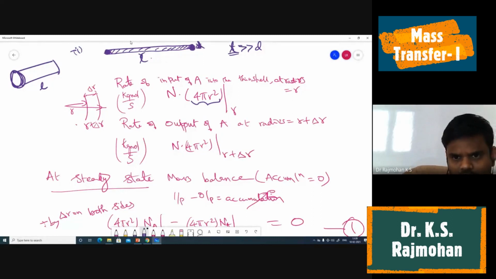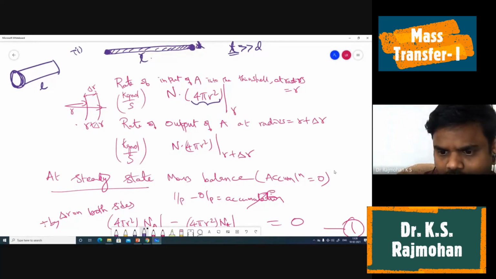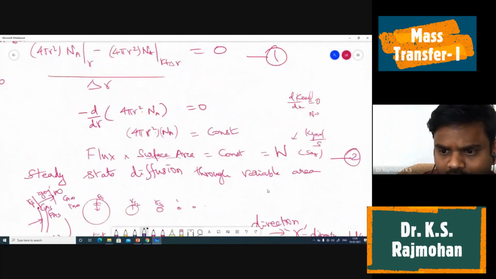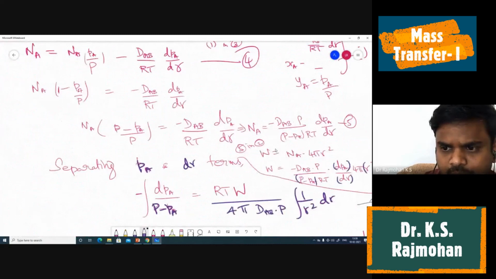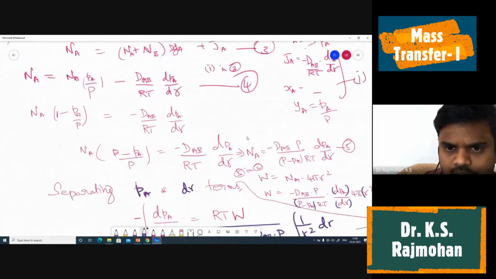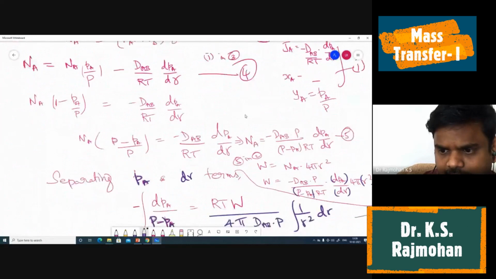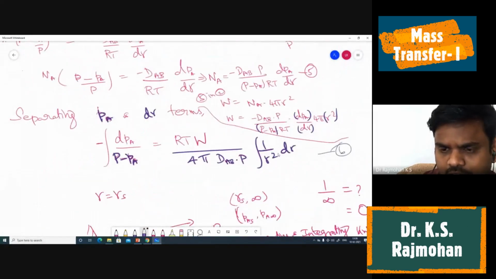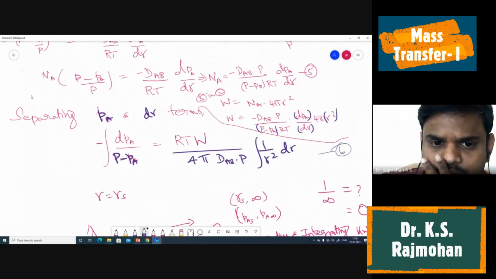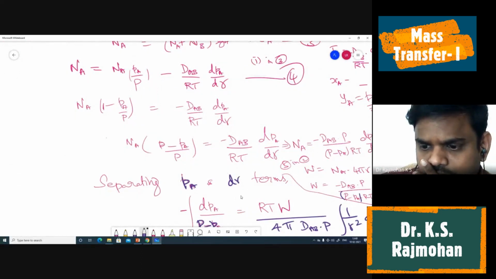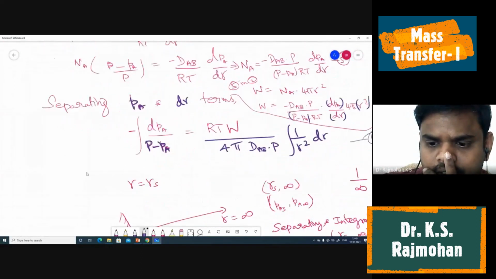So here we have to replace with 2 pi r L. Okay, so what will happen here? The R square term is there. Accordingly, you are going to have only the R term. When we are integrating with respect to R, here what we got is an R square term or something. So in place of that, you are going to have other terms, right? When we are integrating here, you had this R differently because it gets cancelled, right? So here also the rate of evaporation is going to change with respect to volume. Okay, so what is the rate of evaporation you will be writing?